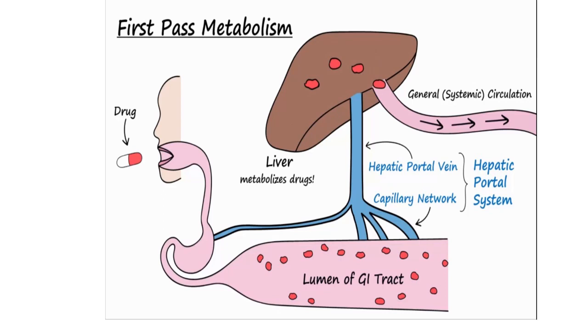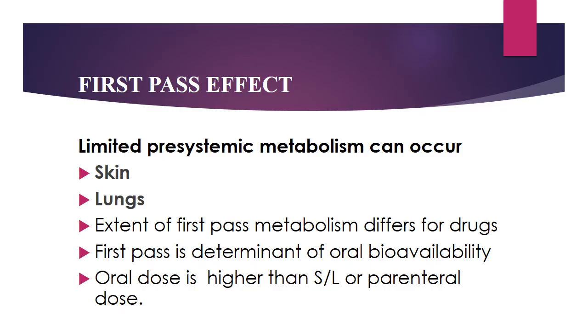That metabolism which occurs in the liver is known as first pass metabolism, and that metabolism can also occur in the intestinal wall. And limited pre-systemic metabolism or first pass effect can also occur in the skin as well as in the lungs.